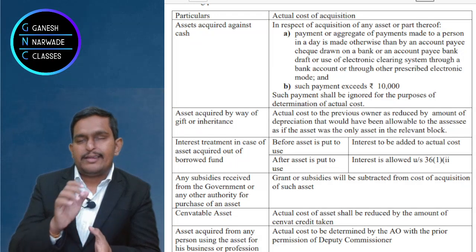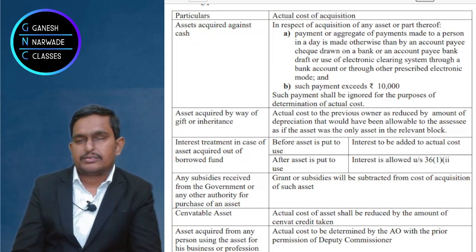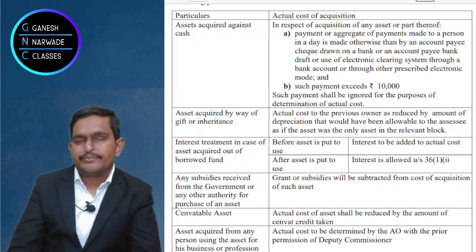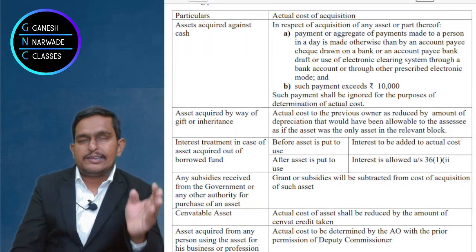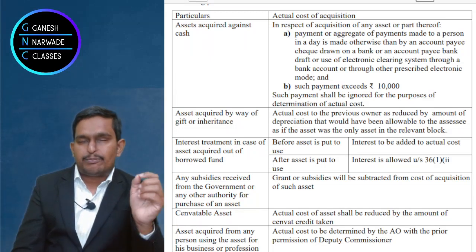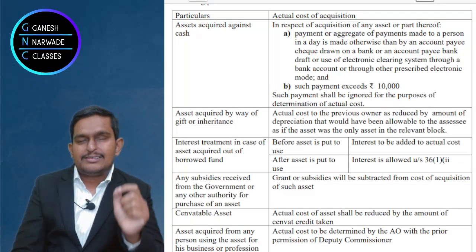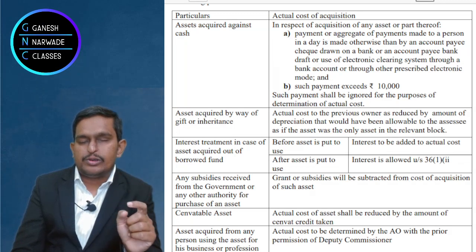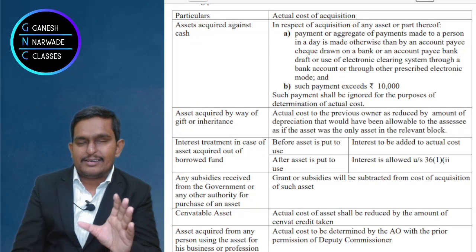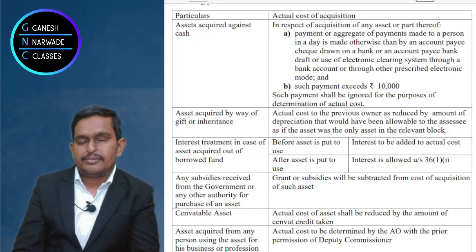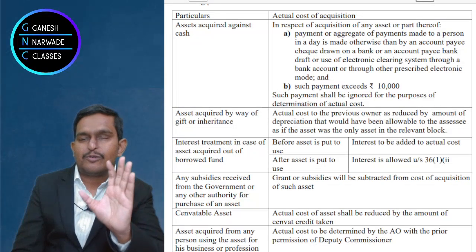Suppose to purchase an asset, sometimes we take a loan, right? And when we take a loan for purchasing the asset, we also pay interest on it. Now, whatever interest is paid up to the date of putting the asset to use, I am saying up to the date of putting the asset to use, that interest on the loan for that asset is added to the cost of the asset. That interest is also forming part of the cost of the asset.